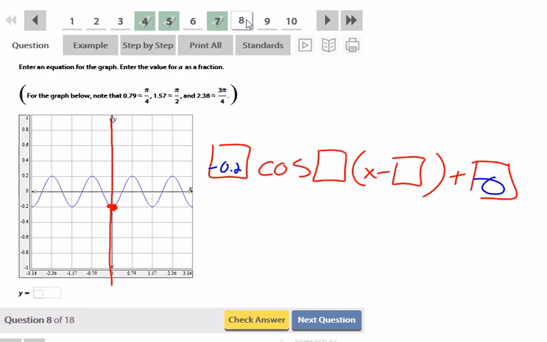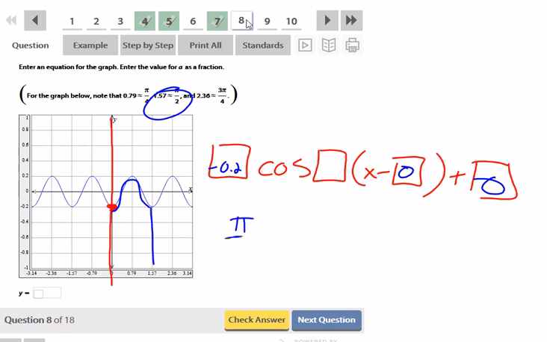The C, since we're assuming that this is cosine, that means no phase shift has occurred. It's starting where cosine is supposed to start. It hasn't slid to the left or right, so this should be 0 again. And then the way I would find the B is to use the period, which here goes through one full cycle in 1.57, which they tell us is pi over 2.